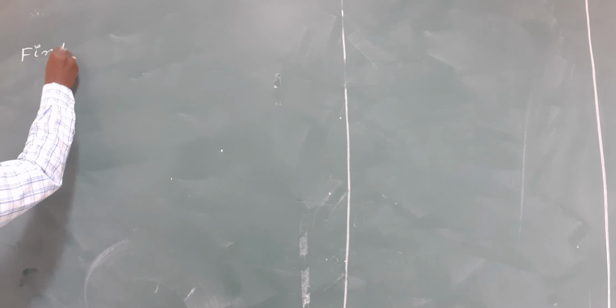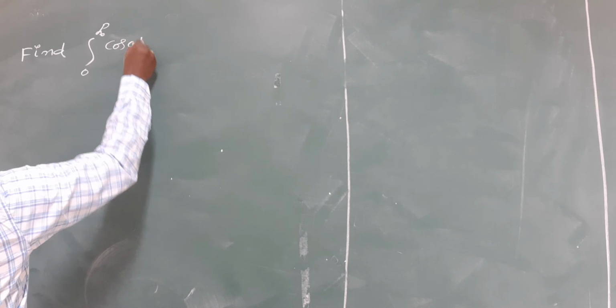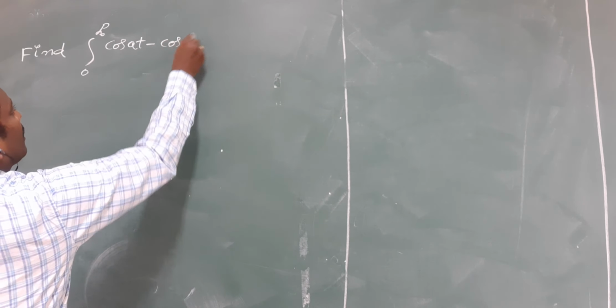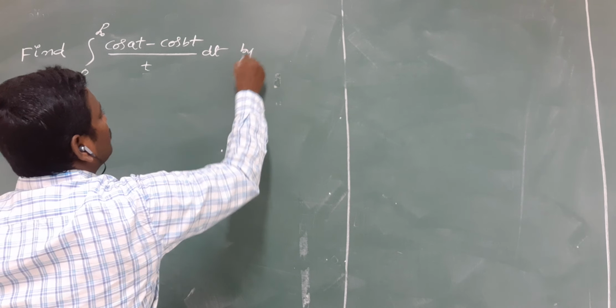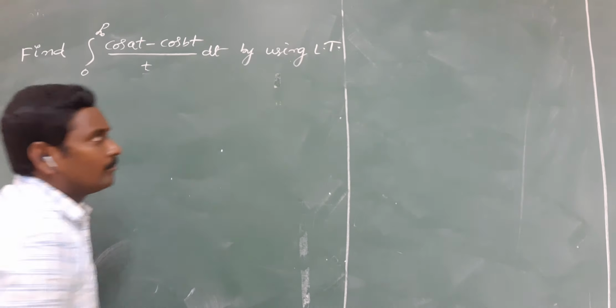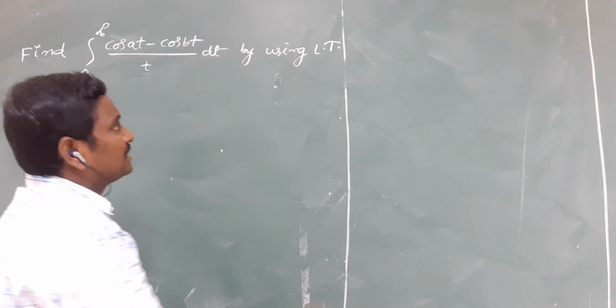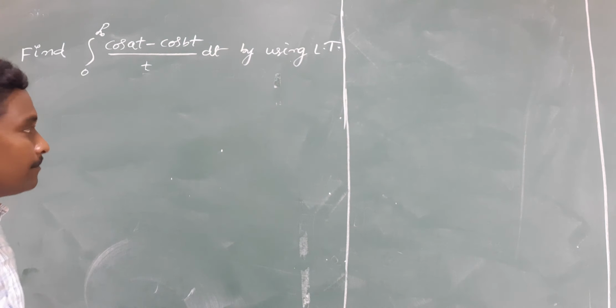Find the integral from 0 to infinity of cos at minus cos bt whole by t into dt by using Laplace transform. Very important problem, this one also.